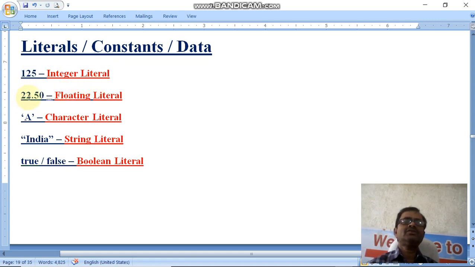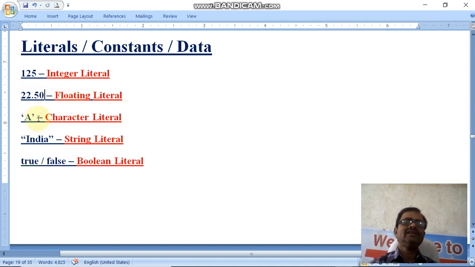Another one is 22.50. It contains an integer value as well as a fractional value. Such numbers which have fractional values are known as floating literals.